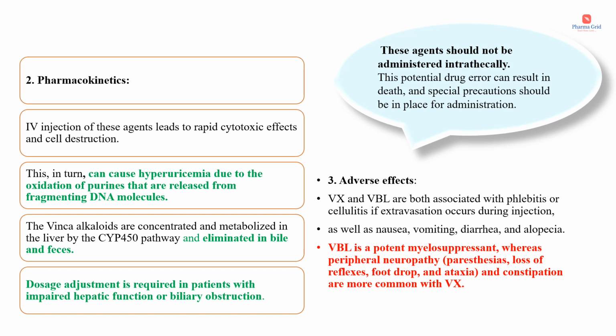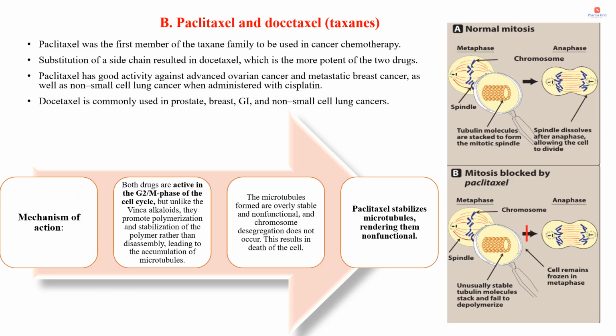And other than this, regarding the specific toxicity, vinblastine is a potent myelosuppressant, whereas peripheral neuropathy symptoms including paresthesias, loss of reflexes, foot drop and ataxia, then constipation are more common with vincristine. Okay, so the specific adverse effect associated with vinblastine is myelosuppression, whereas the specific toxicities associated with vincristine are peripheral neuropathy and constipation. So we have completed Vinca alkaloids.